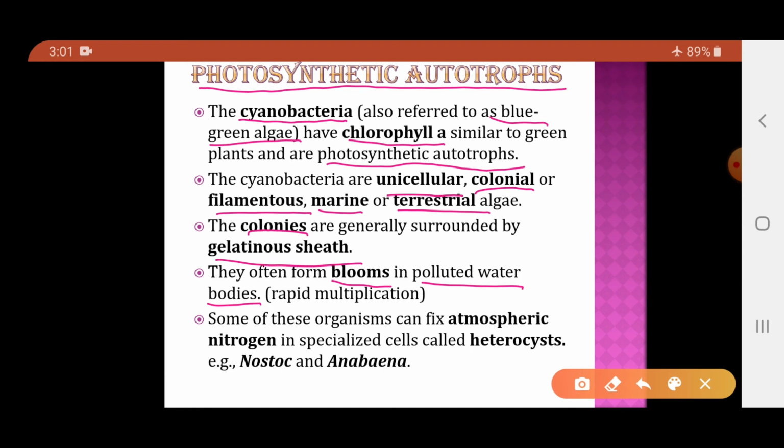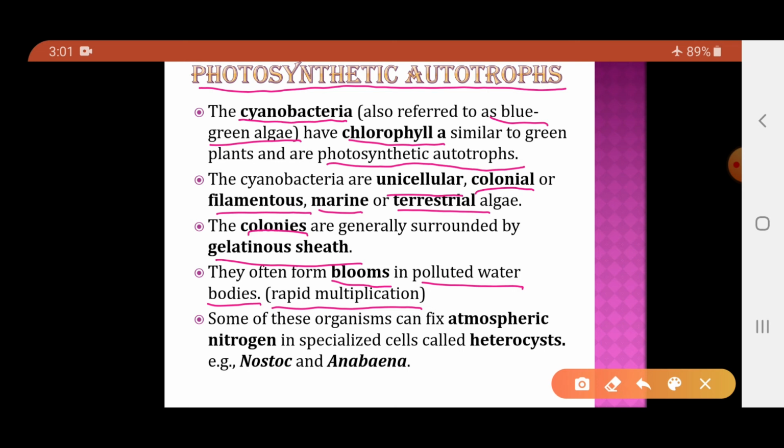What does it mean? In polluted water bodies, these cyanobacteria undergo rapid multiplication and they will entirely cover that particular water body. So they rapidly increase in number in the polluted water.